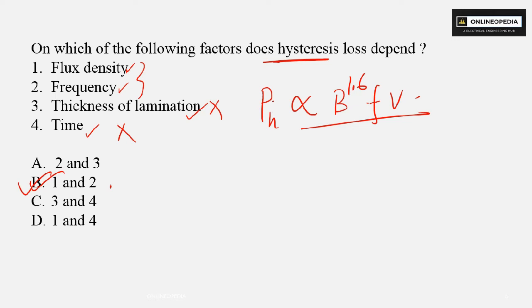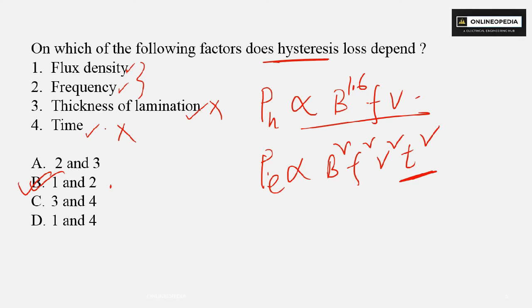And if the question was asked about eddy current loss, then it would be B square, F square and T square. Then it depends upon thickness, but no one can depend upon time.